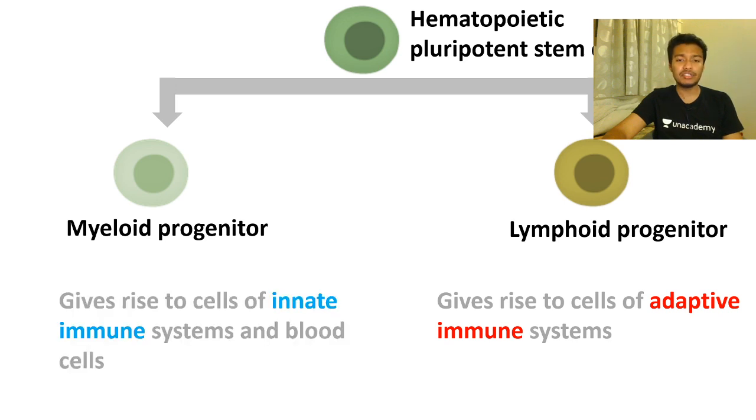Your myeloid progenitor, on the other hand, is the mother of all the components of the innate immune system and your other blood cell types, such as your RBC, your platelets, etc. So at least this particular slide is very important because they have asked questions that, okay, here are some cell types. These cell types are born from your lymphoid progenitor or myeloid progenitor. So this is a frequently asked question, and this concept is important, that which cell is born from which type of progenitor. But isn't it interesting?